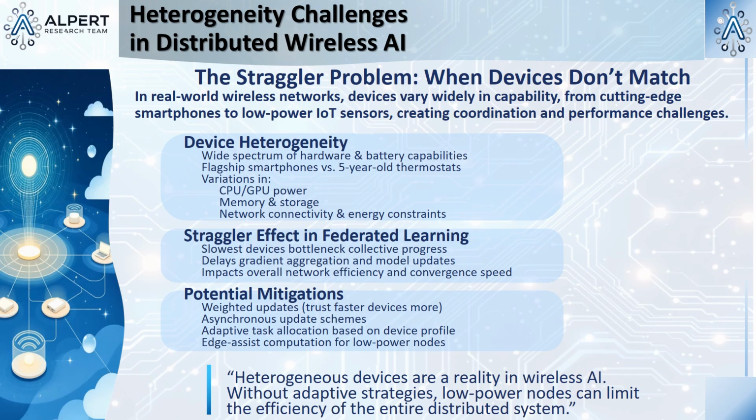The report is very upfront about the unique challenges that wireless imposes. Let's talk about the biggest one for me, which is heterogeneity. In one of these federated learning networks, you're going to have the brand new smartphone, and you're also going to have a 5-year-old smart thermostat with a tiny processor and a weak battery. If they're all supposed to be collaborating, doesn't the slowest device, the thermostat, hold everyone else back?